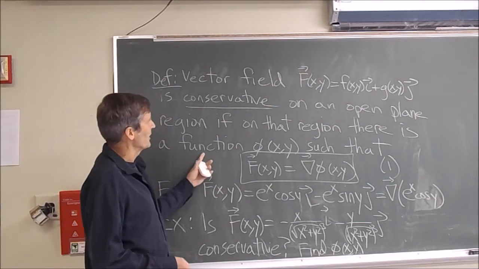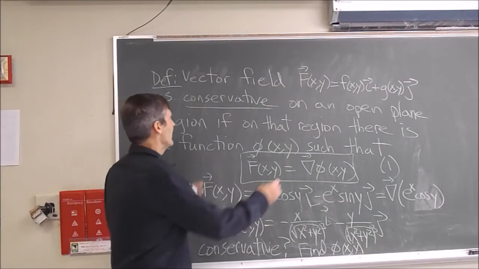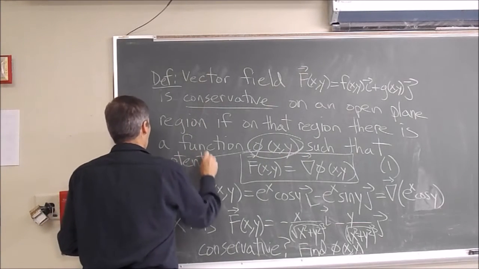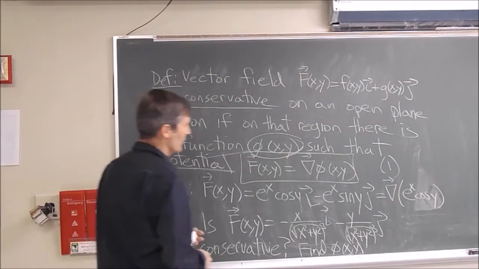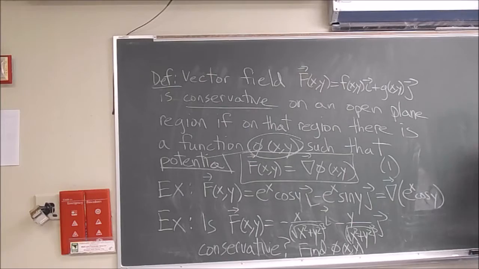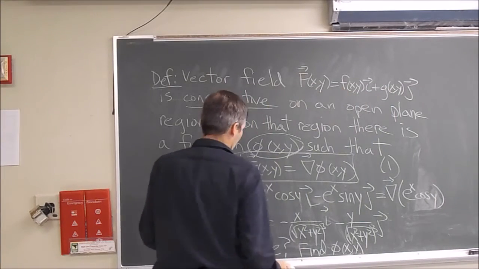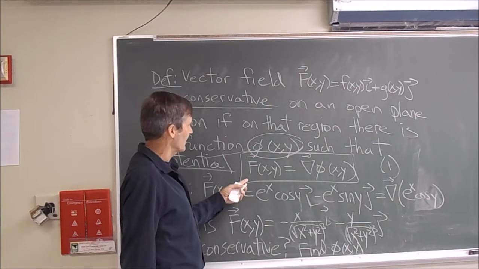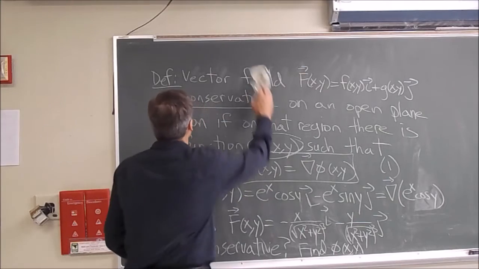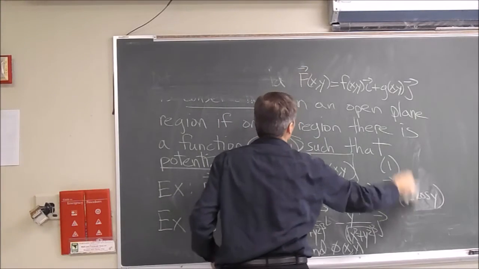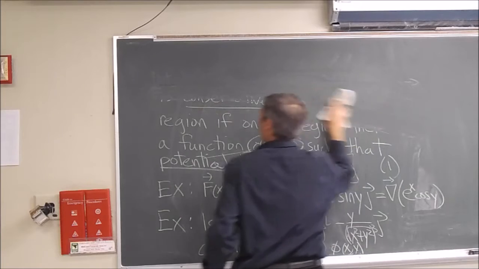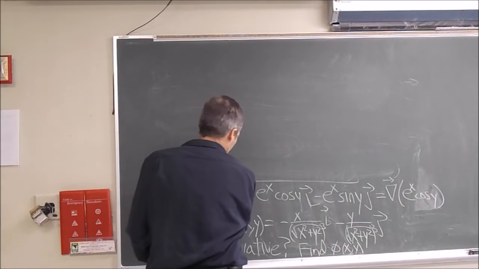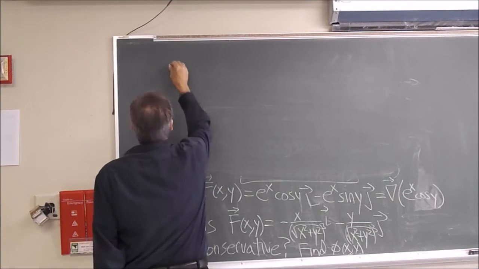Now, one thing I didn't mention in here, when a vector field is conservative, this function phi is called a potential for f. So that can be part of the definition too. Now, more generally, to know it's conservative, we've got to find phi. How can we find phi? Well, we were just lucky here. Somebody told us this was a potential for this gradient. How can we actually check in general? Well, we could try this example here.